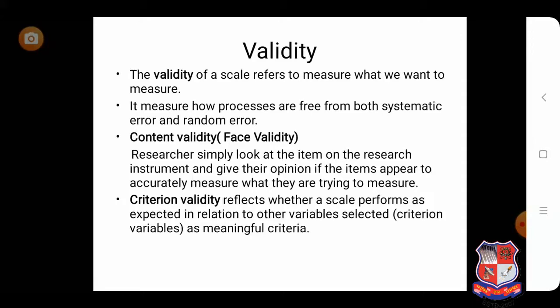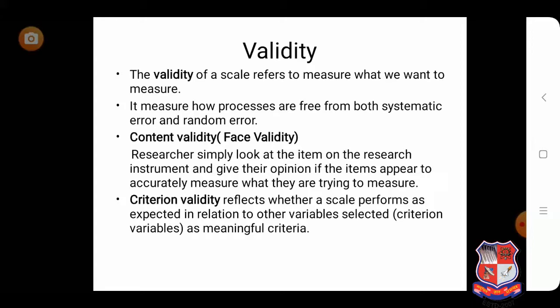If we talk about validity, validity basically refers to measuring what we want to measure. Validity also refers to accuracy. Validity is the extent to which a survey measures the right elements that need to be measured.